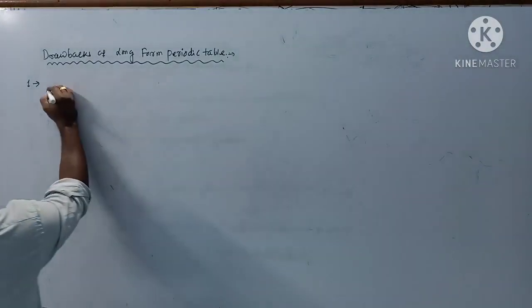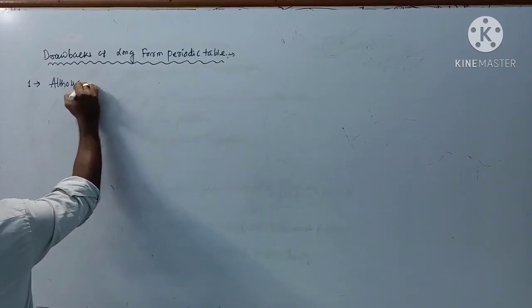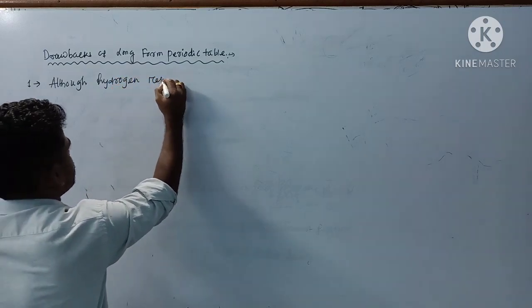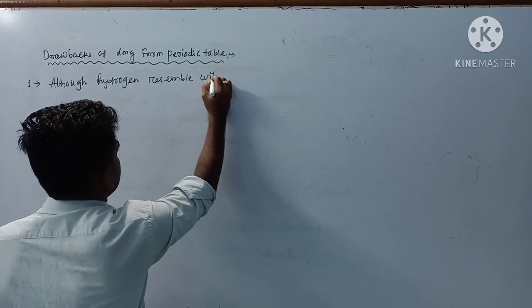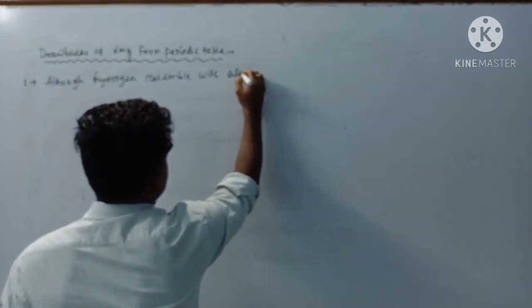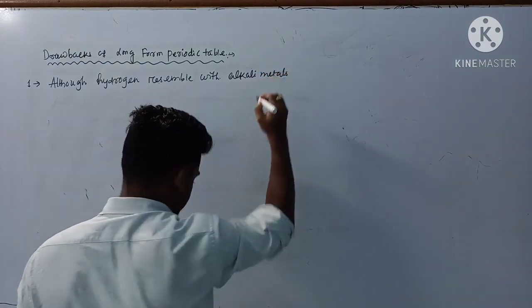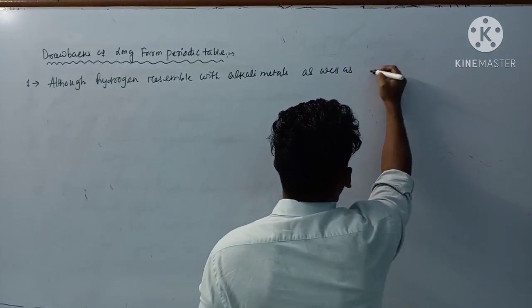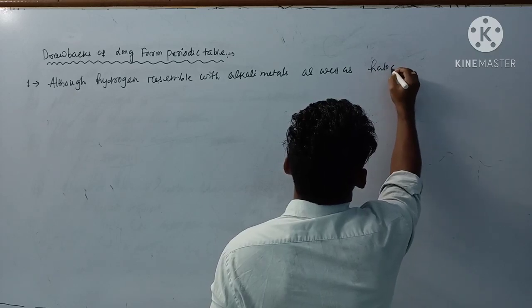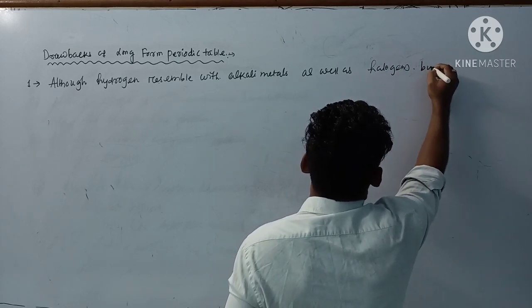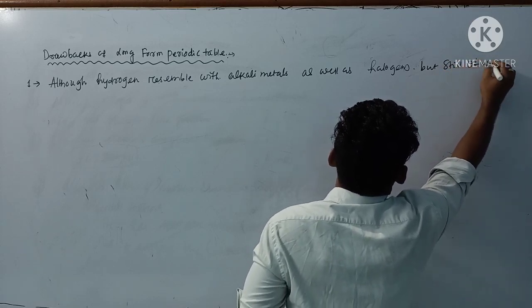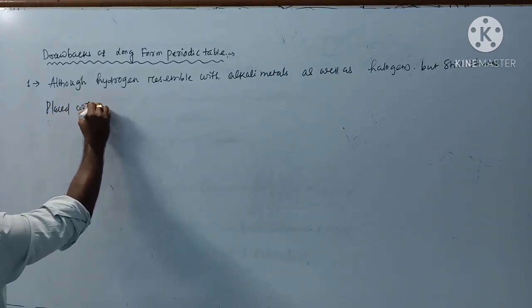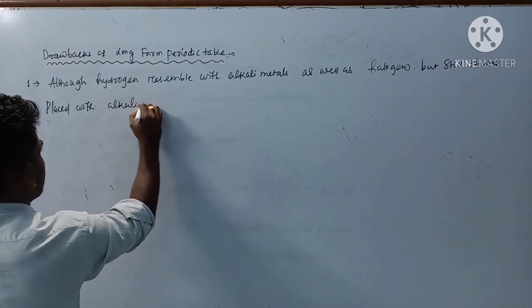Although hydrogen resembles alkali metals as well as halogens, still it was placed with alkali metals.